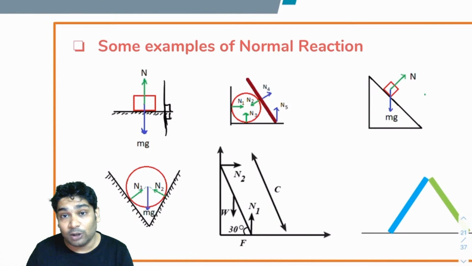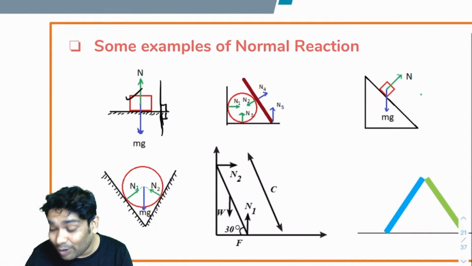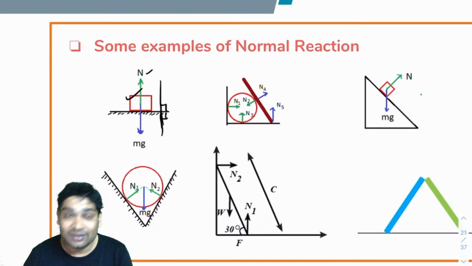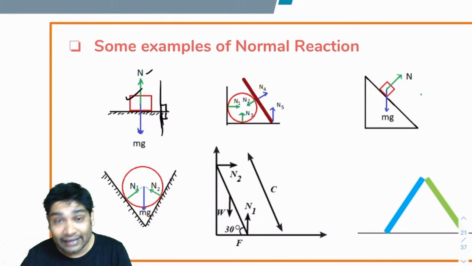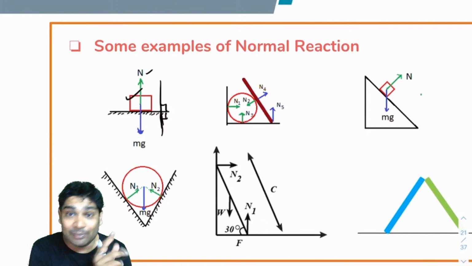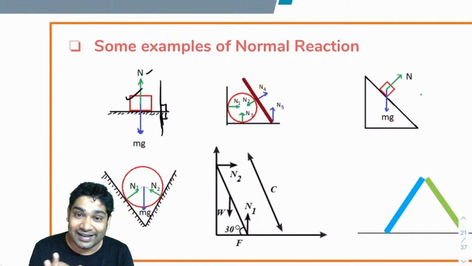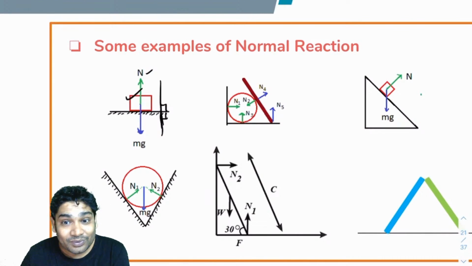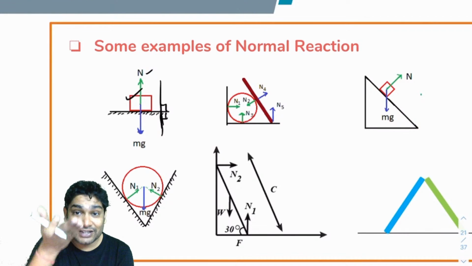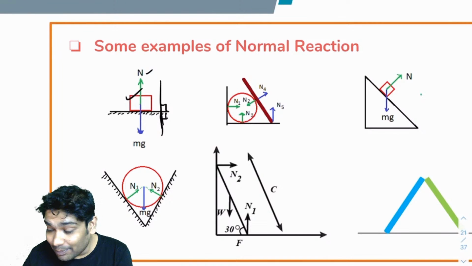Now when you're judging the normal reaction on the block, it will act upwards because it's a push only. And again, according to the third law, I'm using your class 9th knowledge. I hope you remember some of class 9th Newton's laws, that there are action-reaction pairs. So if the ground pushed the block up by N, the block will also push the ground back by N.